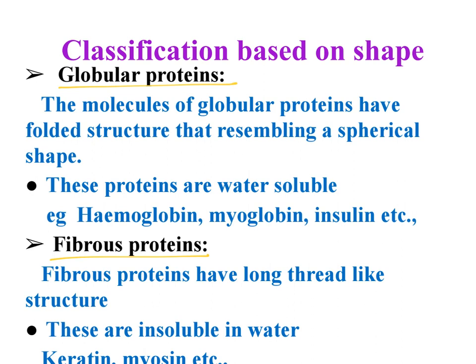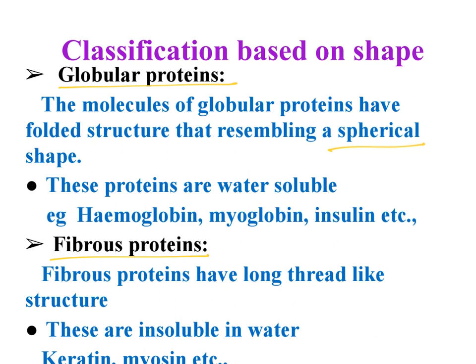What are globular proteins? The molecule of a globular protein, that is nothing but a polypeptide, is folded, and the folded structure looks like a spherical shape, and that's why we call these proteins globular proteins.